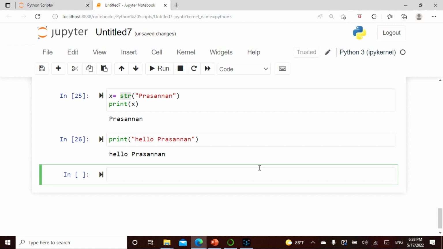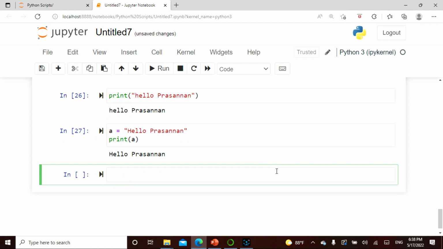If I assign something here, say a equals hello Prasannan, and then I say print a and run this, it is going to give me this. The only thing is I assigned this hello Prasannan to the variable a, and I'm printing it. This is the way strings work.